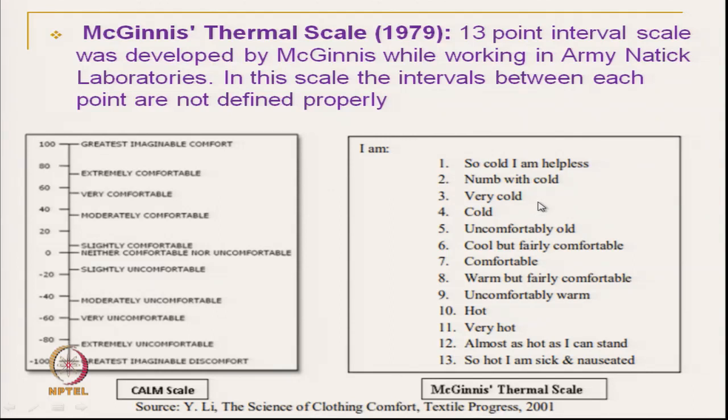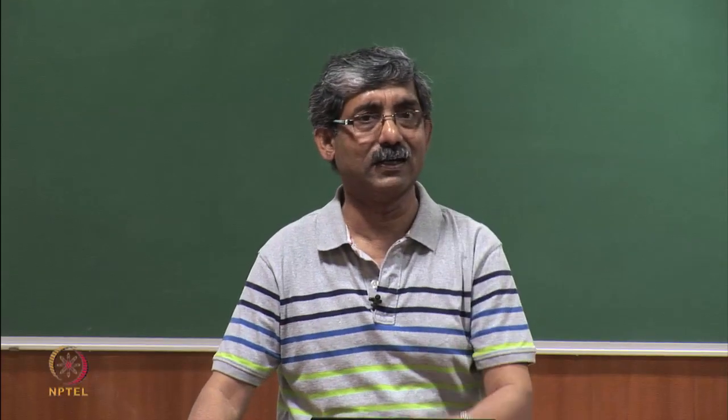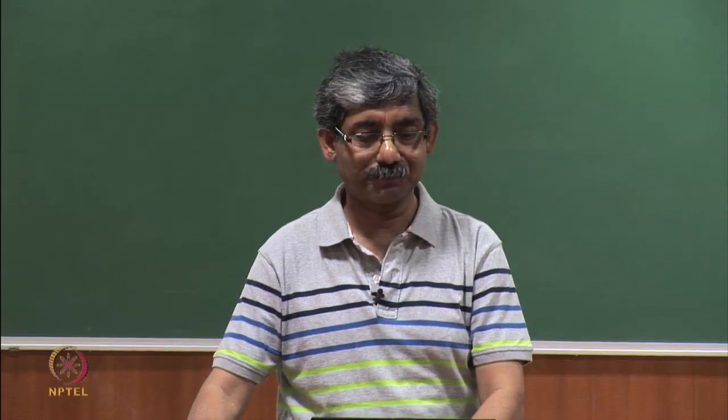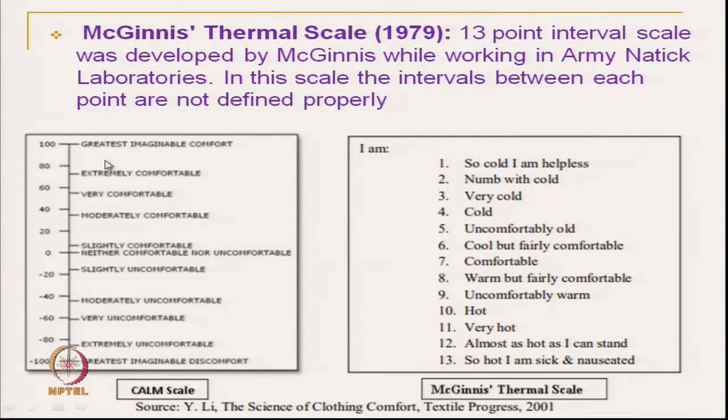Okay. So, while rating, a person will put himself on that rating scale, and accordingly it will give say 5, 6, whatever the scale will be. Similarly, in the CALM scale, plus 100 means greatest comfort, and minus 100 means greatest discomfort. So, accordingly one can put himself.